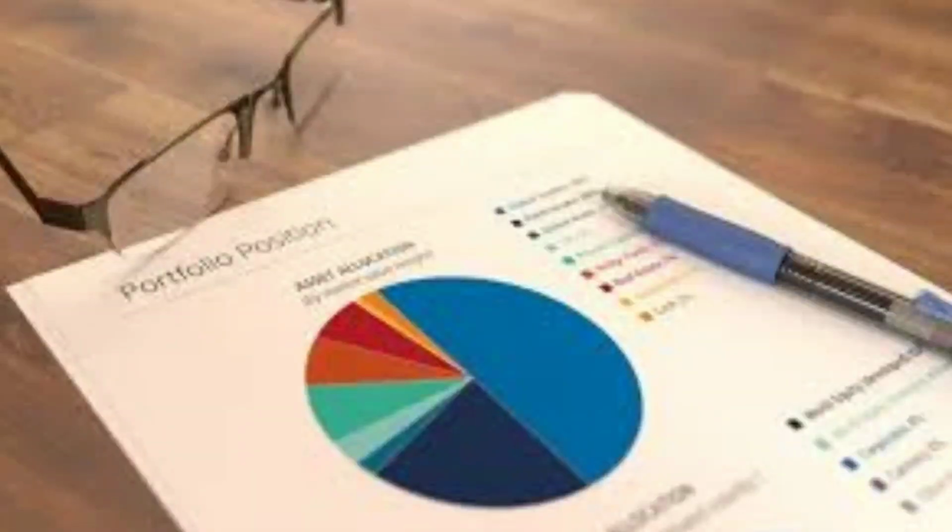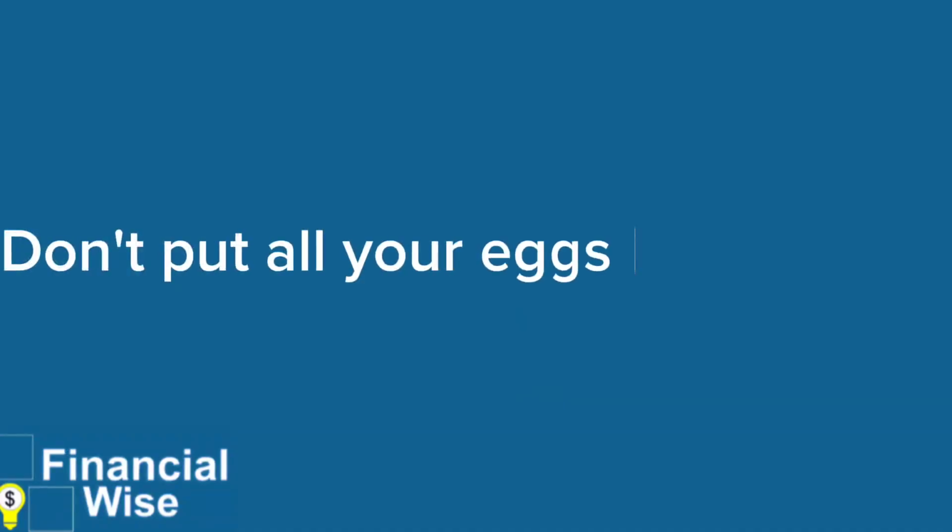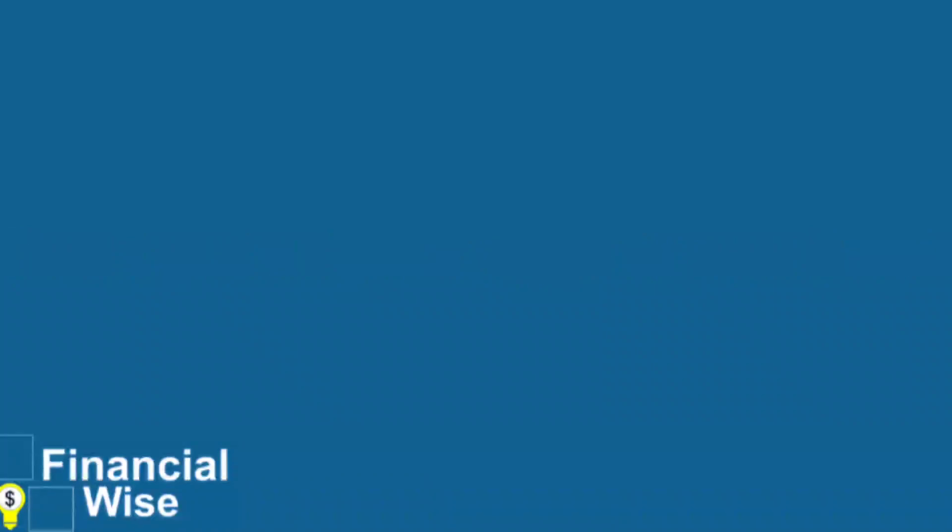The next step is to diversify your investments. Don't put all your eggs in one basket. Diversify your investments to spread risk. Consider a mix of assets like stocks, bonds, real estate, and even alternative investments like cryptocurrencies. Avoid putting all your resources into a single asset class. Here are the steps to diversify your investments with care.